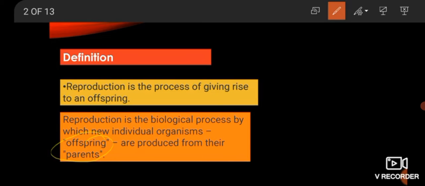A new individual comes out, a young one comes out, and that process is called reproduction, that is making again something or making a copy of anything. In the biological way, it means that a new individual organism is produced from their parents, and that new individual organism is called offspring.